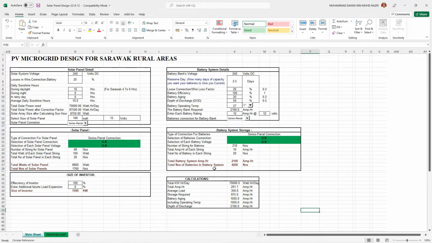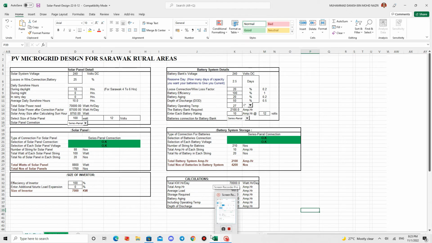For the calculation, the total kilowatt hour per day for the 10 households is 70 kilowatt hour per day. So the total ampere hour is 291.0 ampere hour. The average load is 350 ampere hour. The storage required is 875 ampere hour. With battery aging it is 1050 ampere hour, including operating temperature, also 1050 ampere hour. And with the DOD, depth of discharge, for the battery it is 2100 ampere hour.